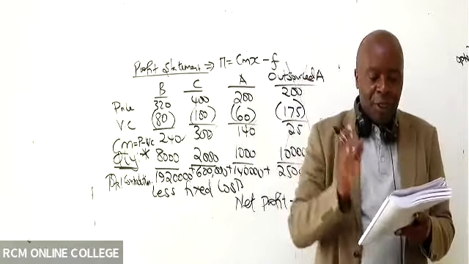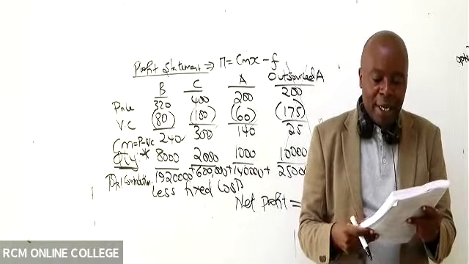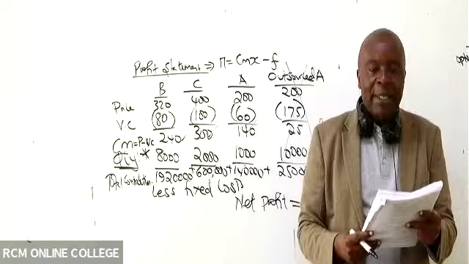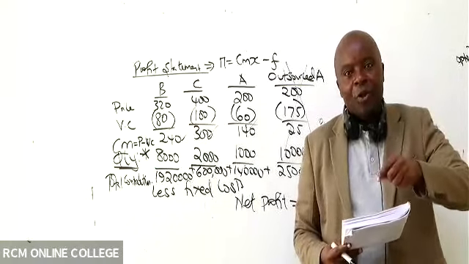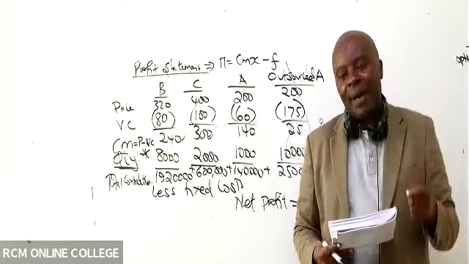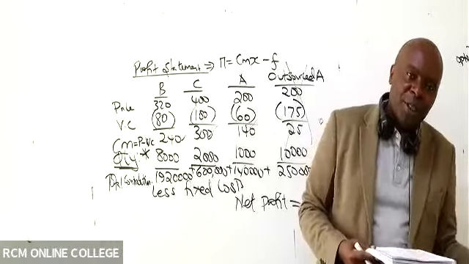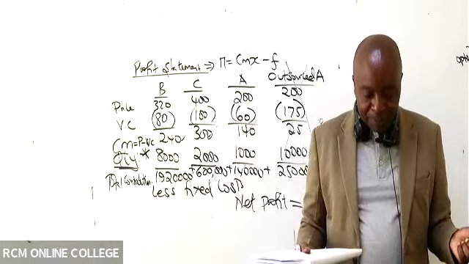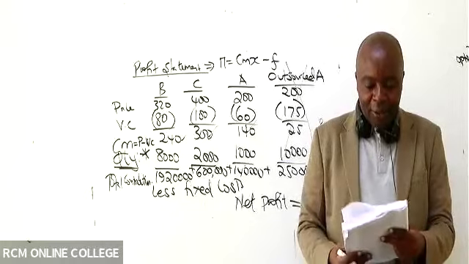And in this case, we are looking at a prediction, the future. That is why you can even see in terms of fixed cost, we've used budgeted production. So you're looking at the future. That's why they're talking of expected maximum demand. So there are things that you use, and there are things you cannot use. Is that okay? All right.